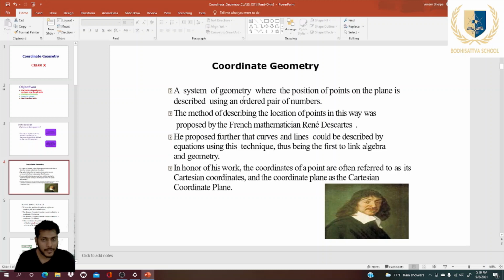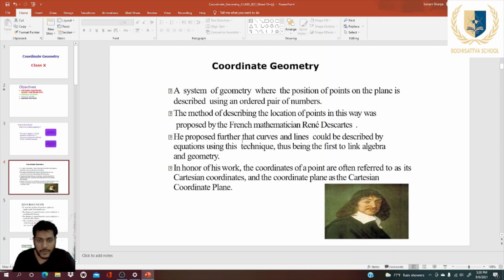It is a system of geometry where the position of a point on the plane is described using an ordered pair of numbers. It means if you find any location in mathematics, we find it with the help of an ordered pair of numbers, in which the first one is the x coordinate and the second one is the y coordinate. What are the methods they use to find the location?